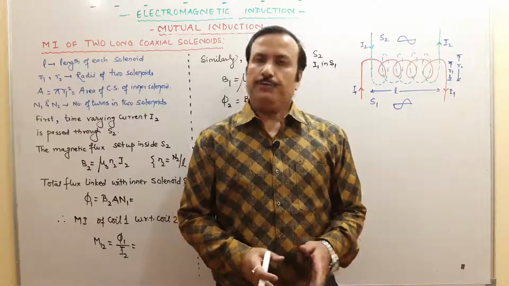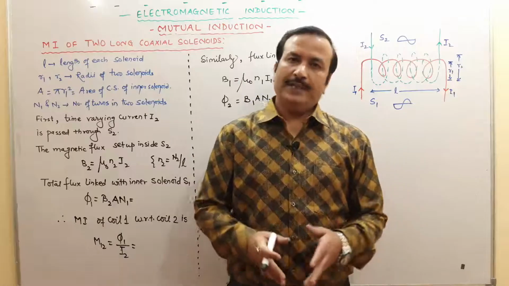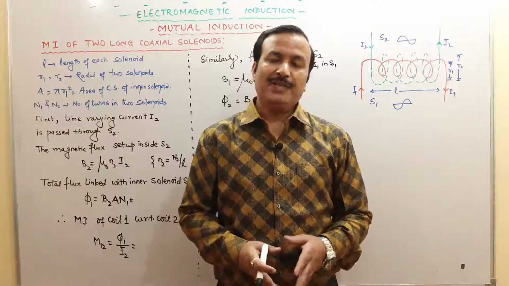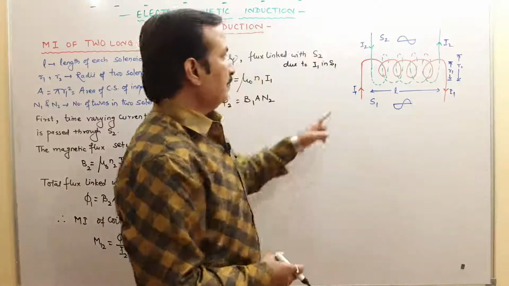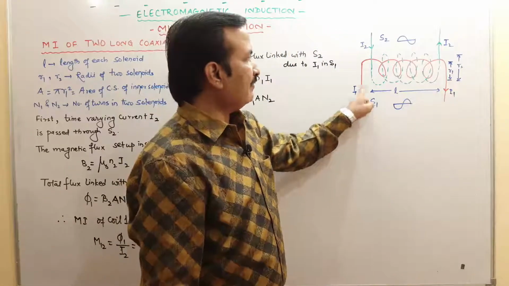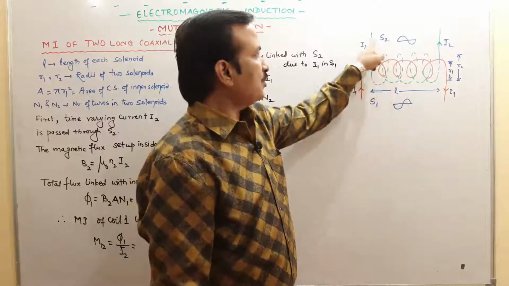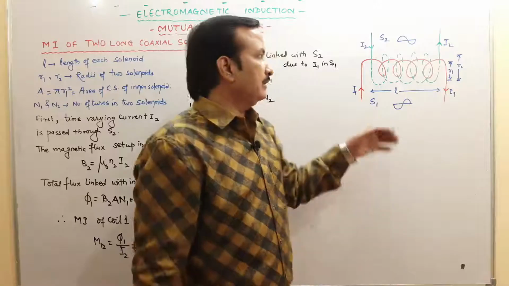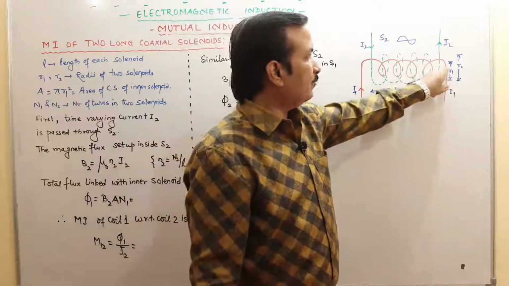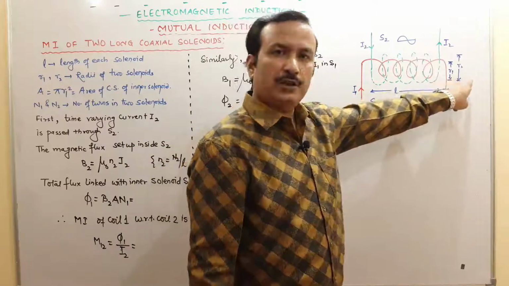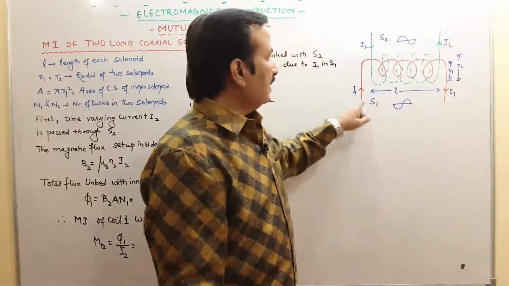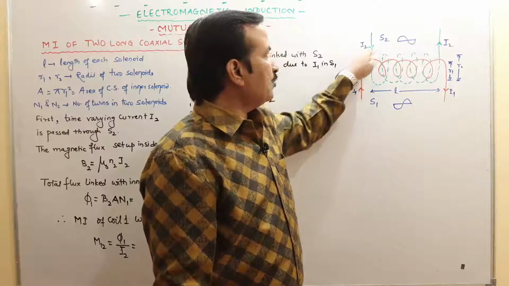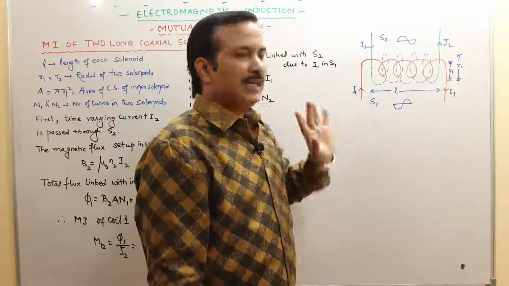Now we will take mutual inductance of coaxial solenoids, two long coaxial solenoids, for which I have made the diagram. We have taken the two solenoids, S1 which I have made with the red color and S2 which is the green, which is coaxial, means one over the other one. Radius of the inner solenoid is R1, outer solenoid is R2. Length of the solenoids we have taken L, and current in S2 is I2 and current in S1 is I1.